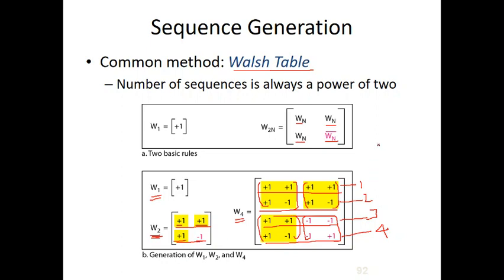Next we can also generate W8, so you can try this. One Wn is nothing but this entire thing, so in W8 one chip sequence will have 8 elements. That's why it is a power of 2, and that is why for generating a chip sequence we use the Walsh table.